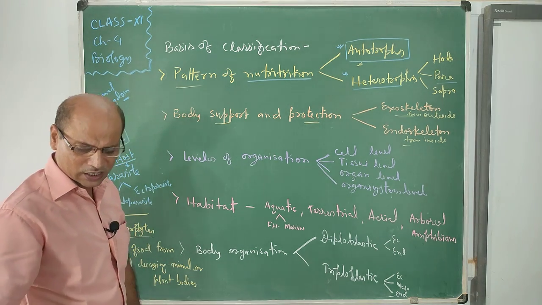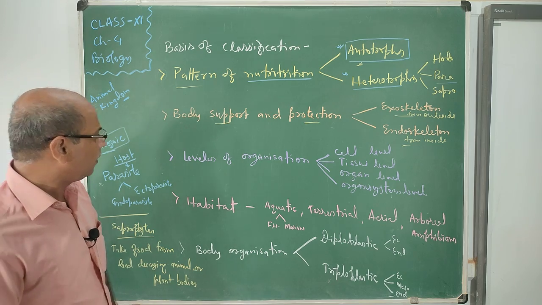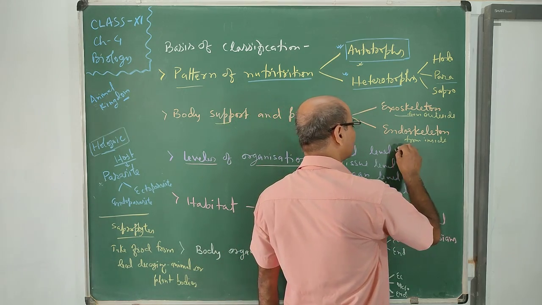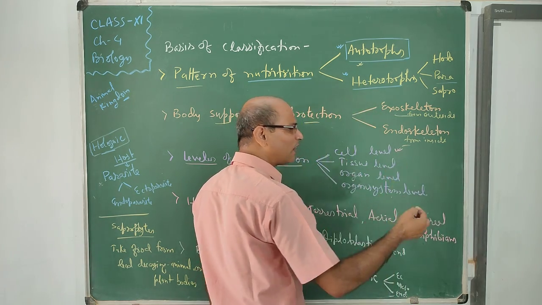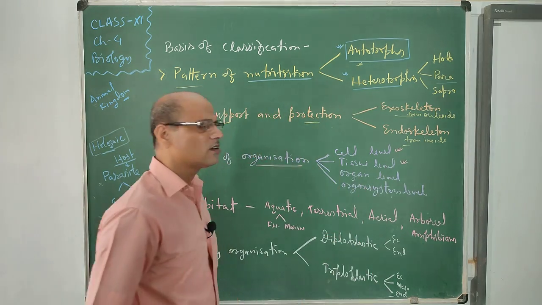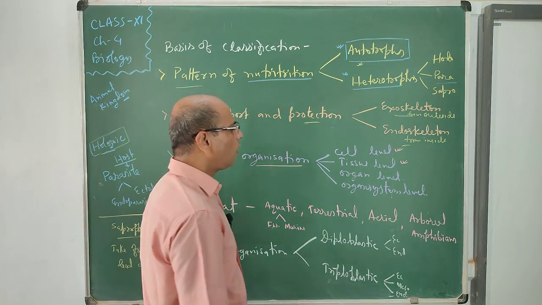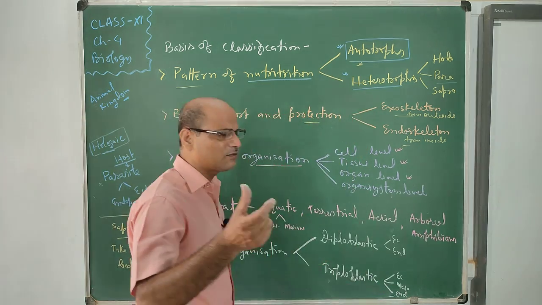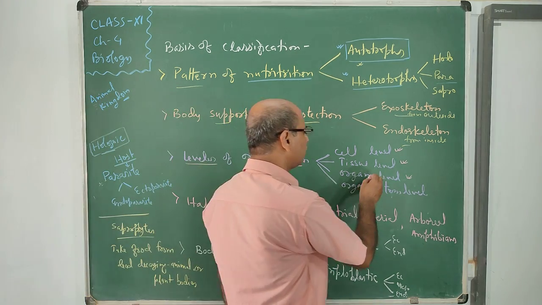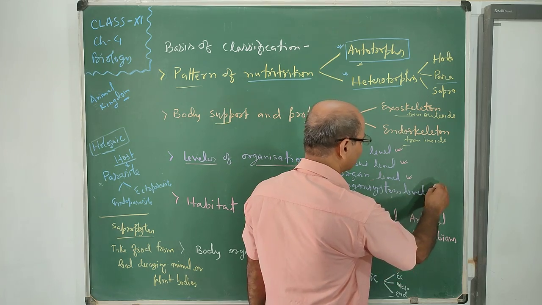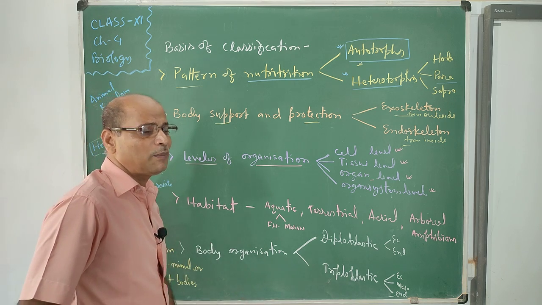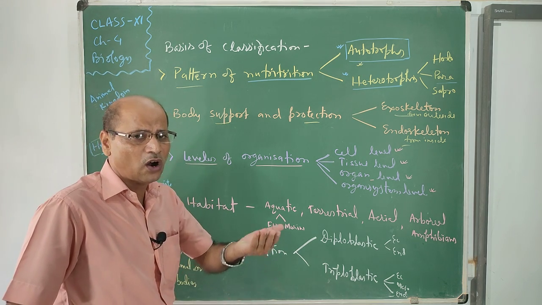Now, levels of organization. See, the body has different levels of organization. Suppose unicellular, that is cell level organization. Multicellular but less developed, that is tissue level organization, like hydra. Unicellular, that is amoeba, paramecium. Organ level, that is very small sized, where one organ is made only. And organ system level means our level. So they are more advanced than the others. Level of organization makes them advanced or less advanced.